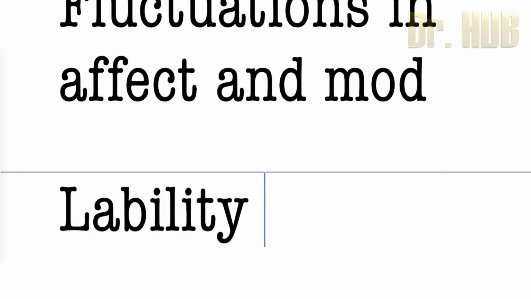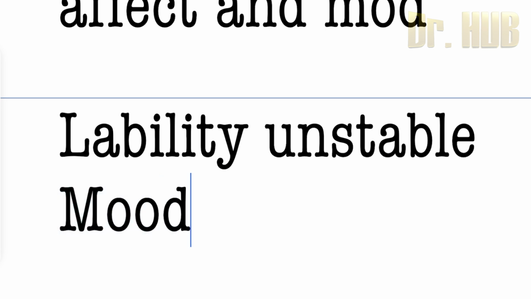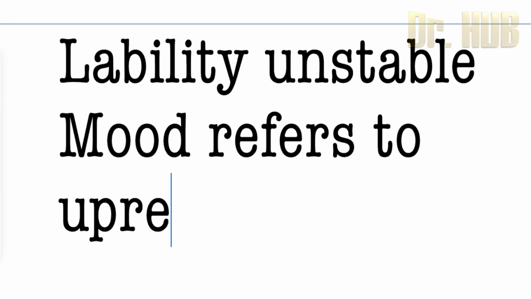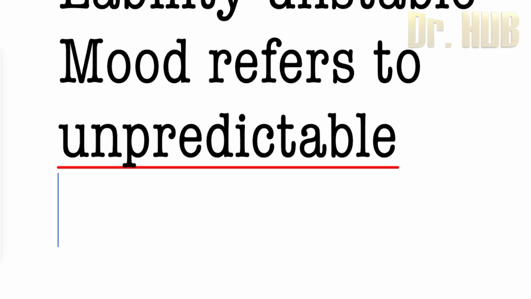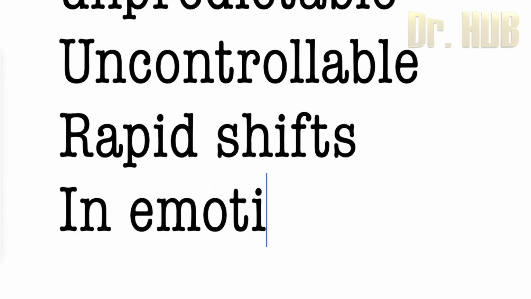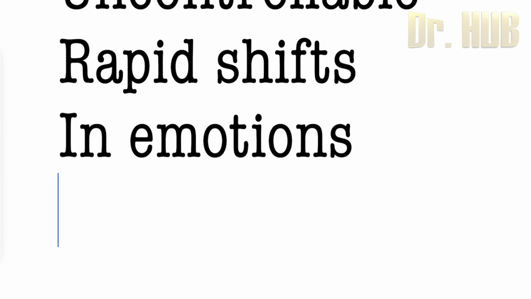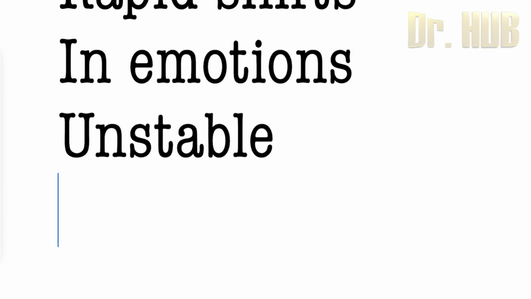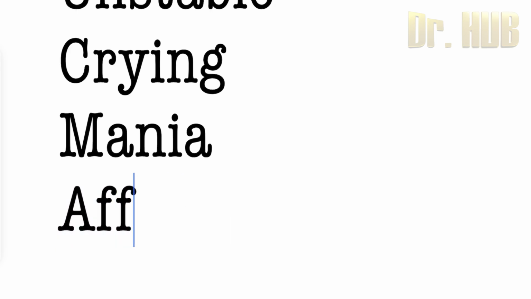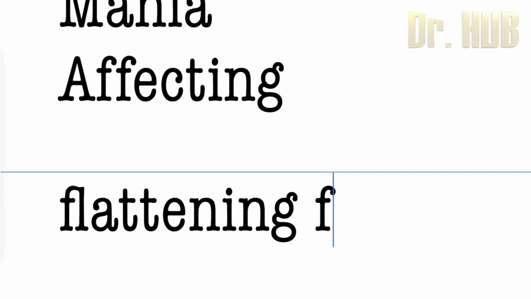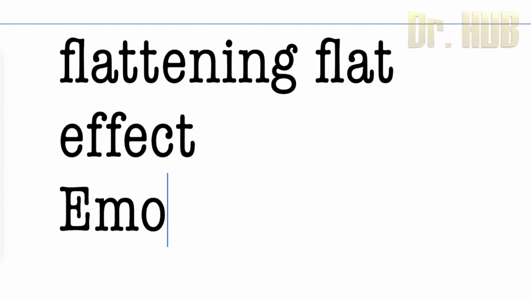So there is labile, that is the unstable mood, and this refers to the unpredictable, uncontrollable. So unpredictable, uncontrollable, as well as rapid shifts in case of the emotions. So in fluctuation, the emotions are totally unstable. Example, a man coming to the OPD and he is laughing at one moment as well as crying at the other moment. So this will be a good example, and it is seen in case of patients of the mania.